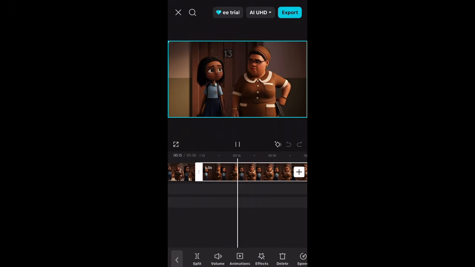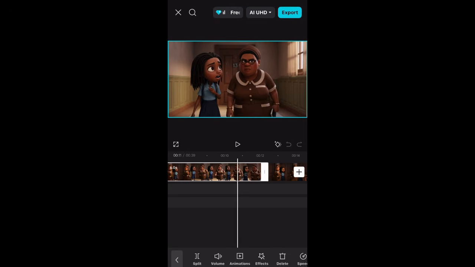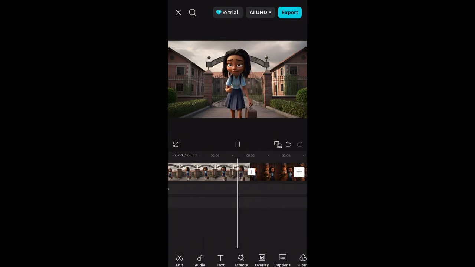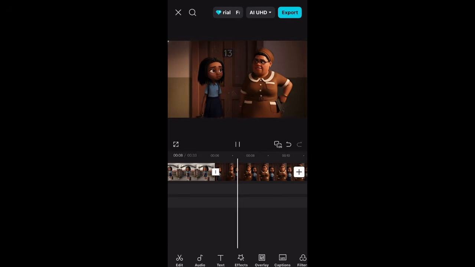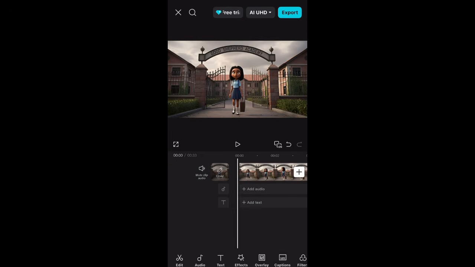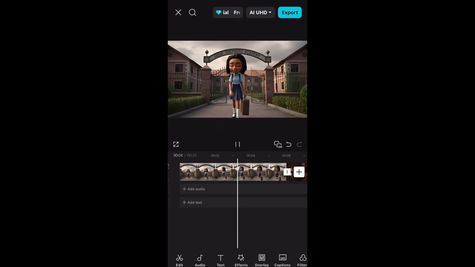So I'm just going to go through it, check where I need to cut out, you know. So this, I realized this, I think this was two. So I remove one, just keep editing and editing and editing, because it is your edits that is going to make your video quality good.